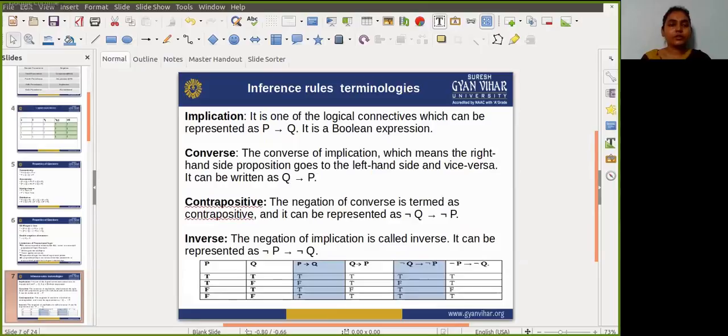Our next topic is inference rule terminology. First, understand what is an inference rule, and after that we will learn about the terminology. So first, what is inference?